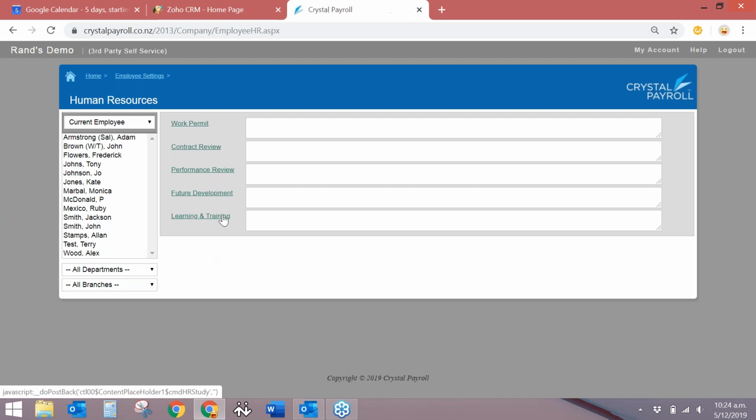Just wait for that to open up. So you can free type text under all of these, and you can also set up different reminders as well.